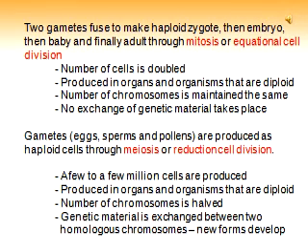Here are some of the main differences between the two types of cell divisions. Mitosis is also called equational cell division because one cell gives rise to two cells which are just a replica of the original cell. So the mother cell gives rise to two cells that are exactly the same as the mother cell.